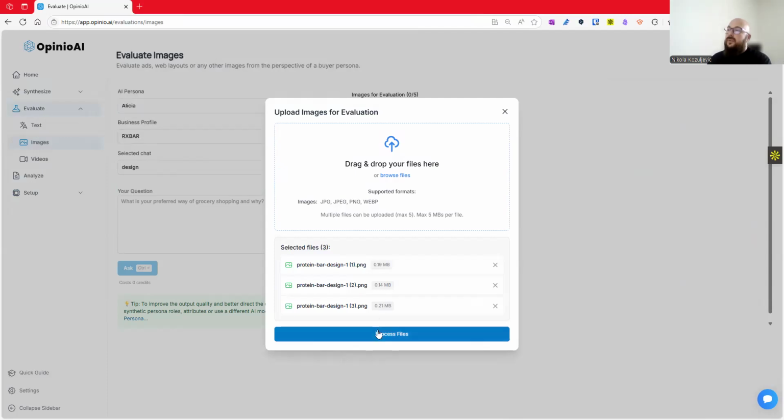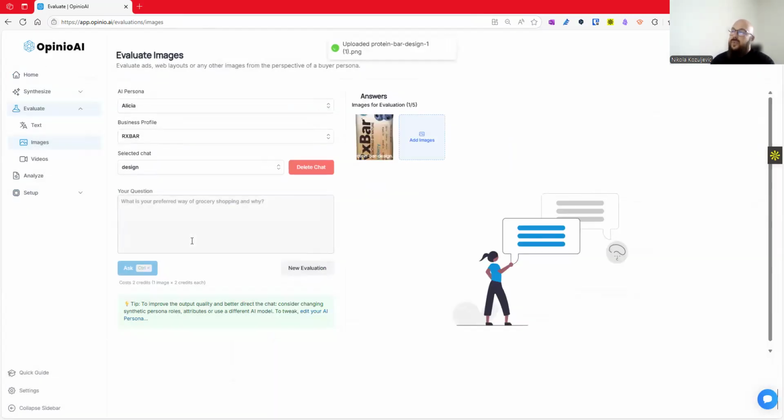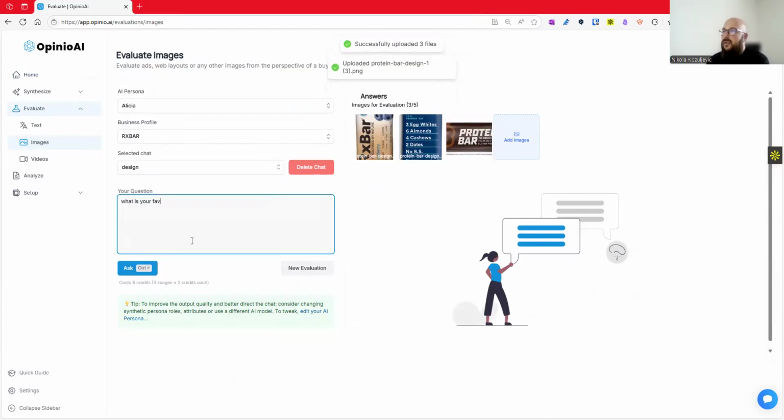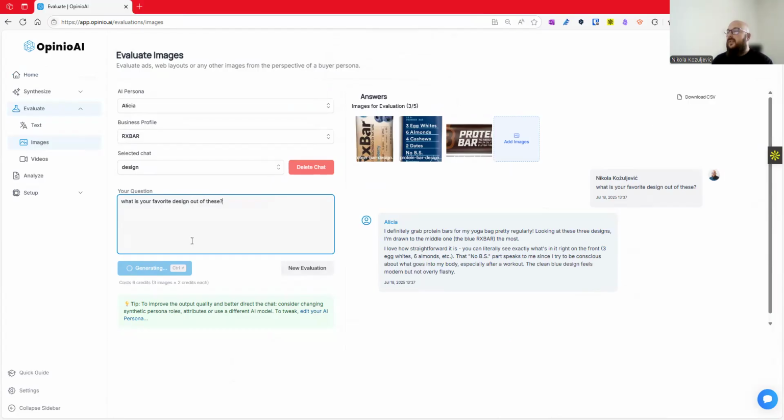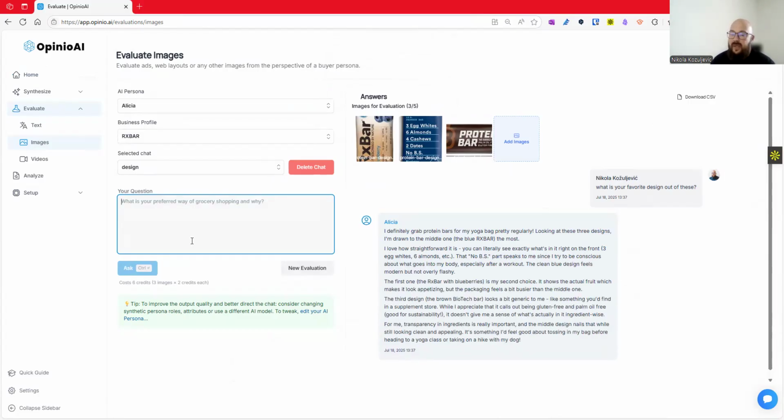So, as you can see, it was easy to upload these images, and now we can ask Alicia, what is your favorite design out of these? And then Alicia will say, this is the most important bit, and it will provide opinions as well. So this is extremely powerful if you want to evaluate any kind of creative assets, but also explore more details with Alicia.